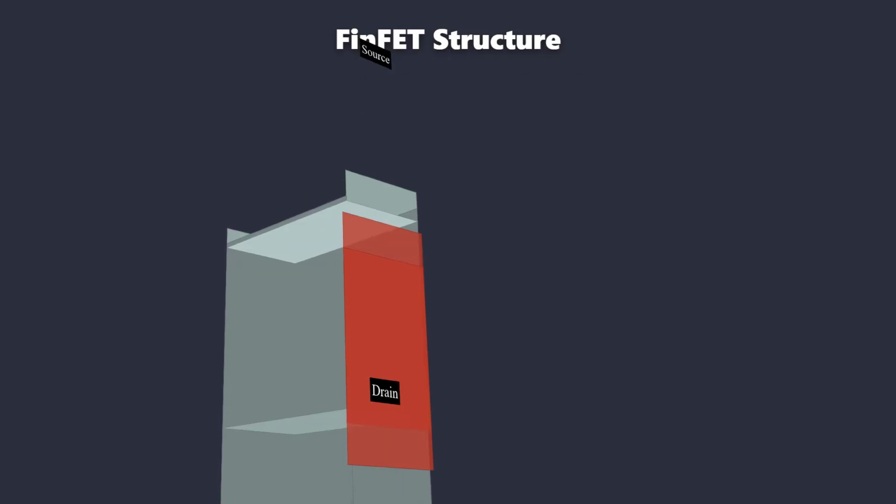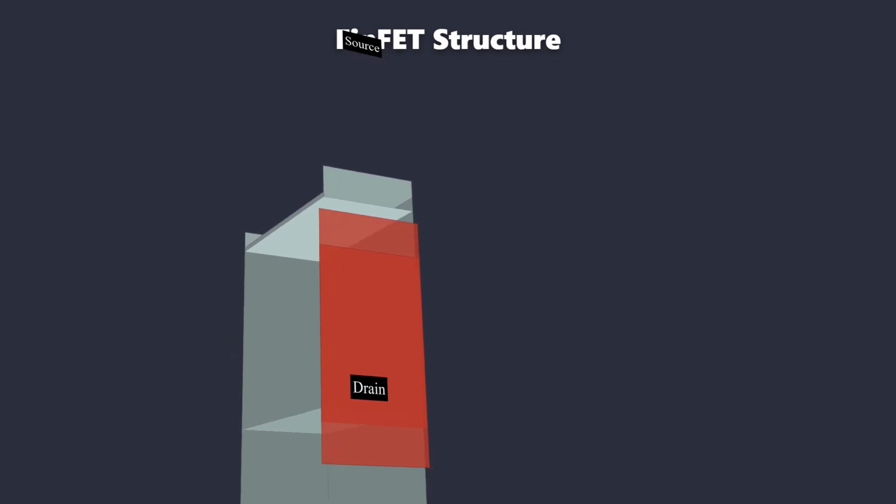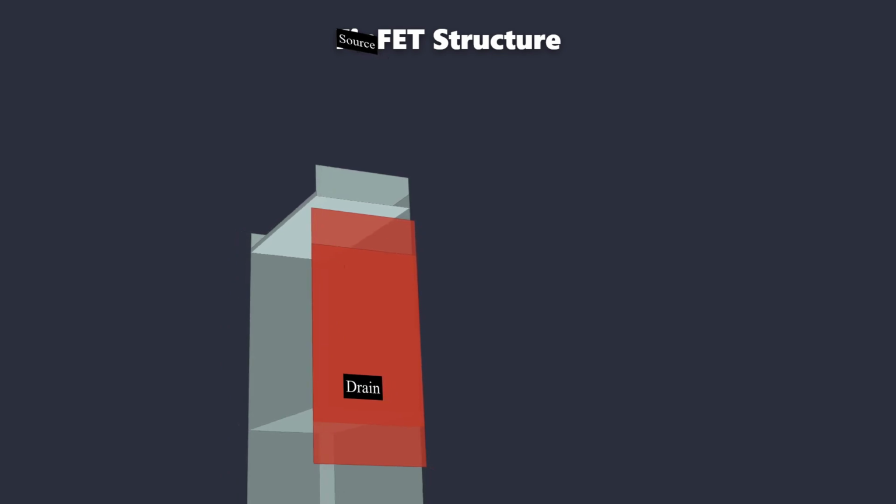The Fin Field-Effect Transistor, or FinFET, replaces the wide planar channel with a vertical silicon fin structure. The gate electrode is engineered to wrap around three sides of this fin, the top surface and both vertical sidewalls. This configuration inherently defines the FinFET as a triple-gate device.